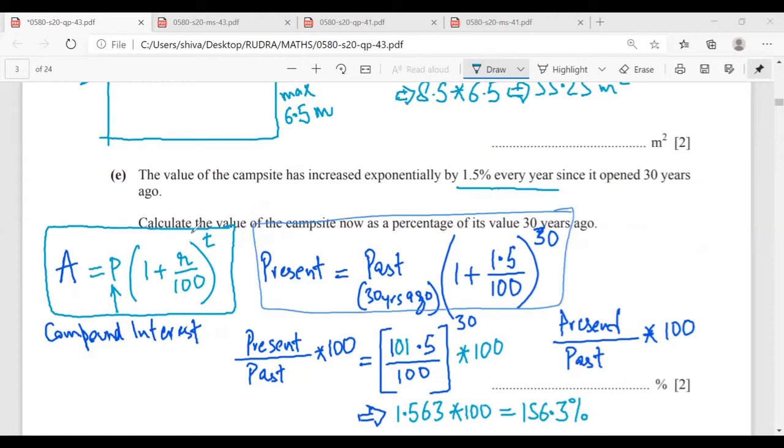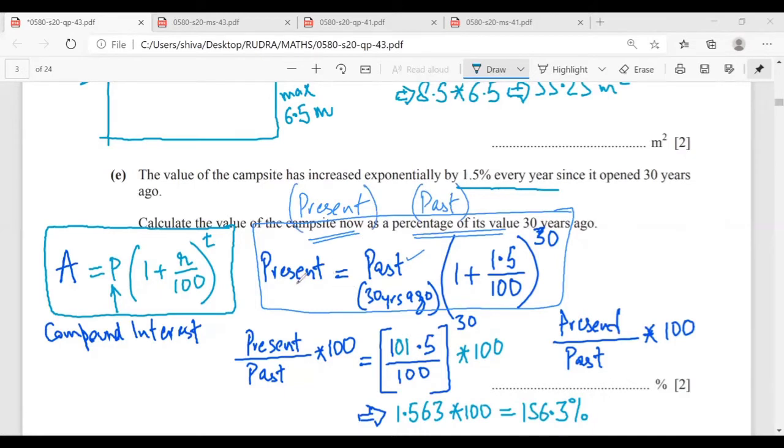Now, the question is calculate the value of the campsite now, that is present, as a percentage of its value 30 years ago. So basically, I want the present value now as a percentage of its value, which in our case we have assumed to be this past.